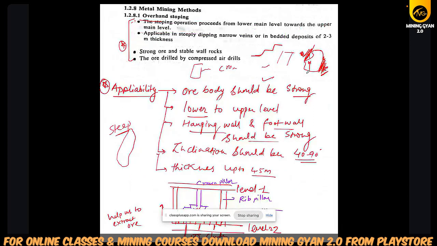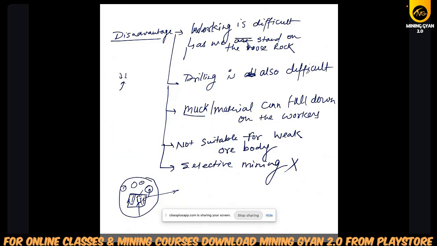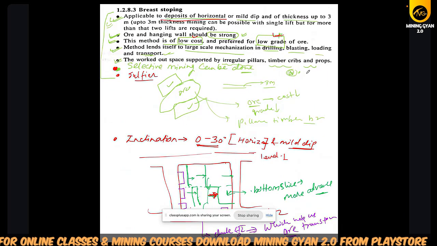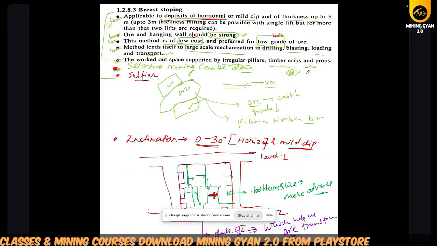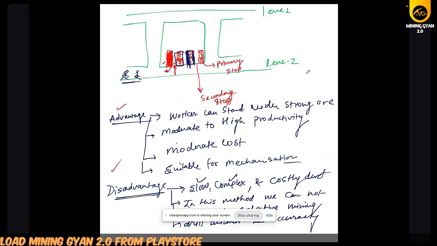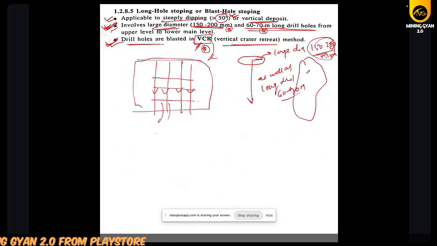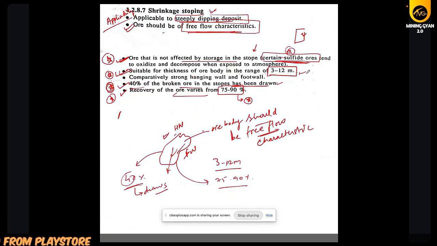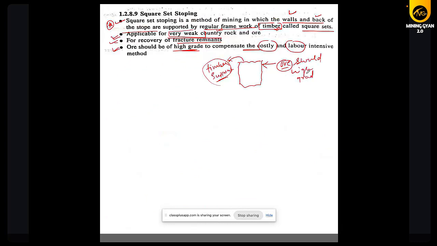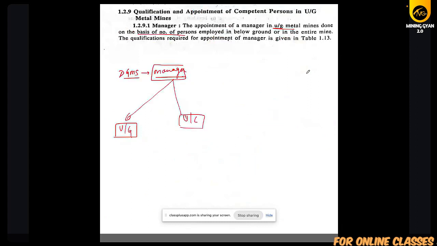Then we have seen some other methods like overhand stoping. We have seen some applications, then disadvantage, then underhand stoping application, disadvantage, bridge stoping, some advantage and some disadvantage, and sub-level stoping applications, and then long hole stoping, room and pillar, shrinkage stoping, cut and fill, square set, resuing, block caving, and sub-level caving.